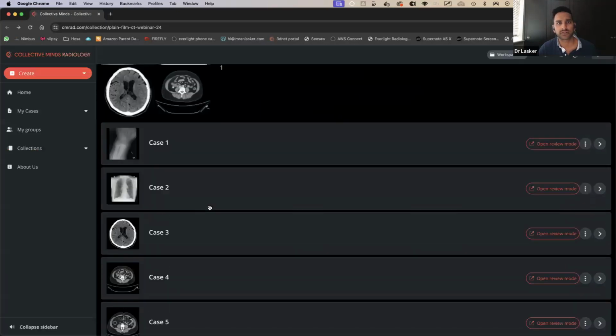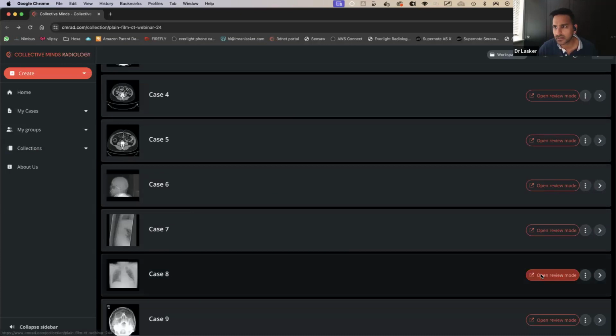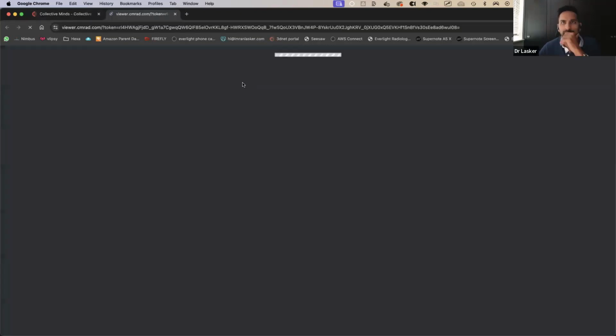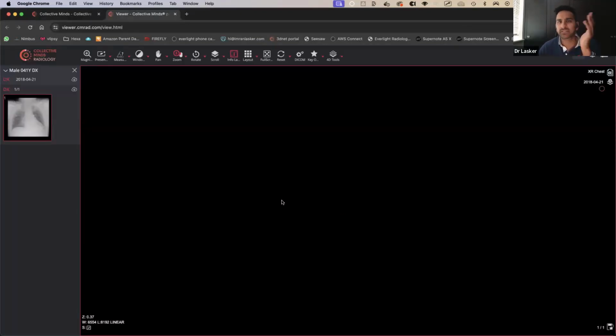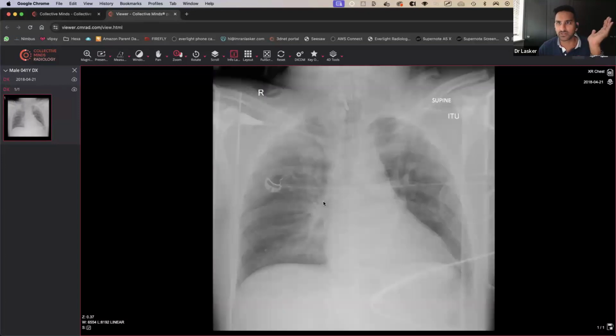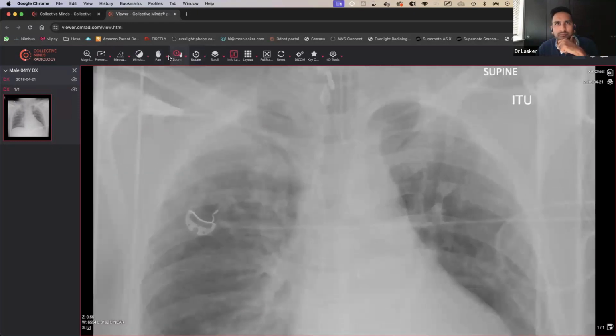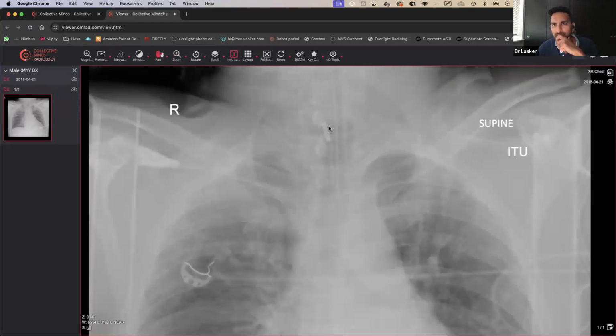What have I done? Let's come back to case number 8 and open it up. Obviously, I'm not saying it's a great situation for the patient. They've got significant fractures and all the rest of it. But now look, he's got the ET tube, the airway adjunct over there, but that's the end of the NG tube. Can you see that? Let's zoom in. Right there. So that should be in the stomach, not all the way up there.